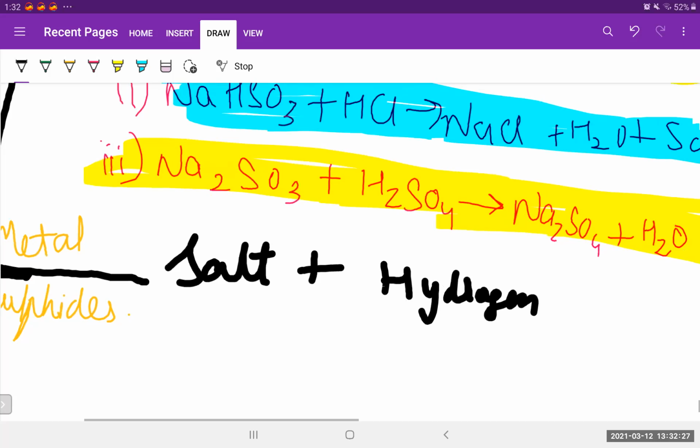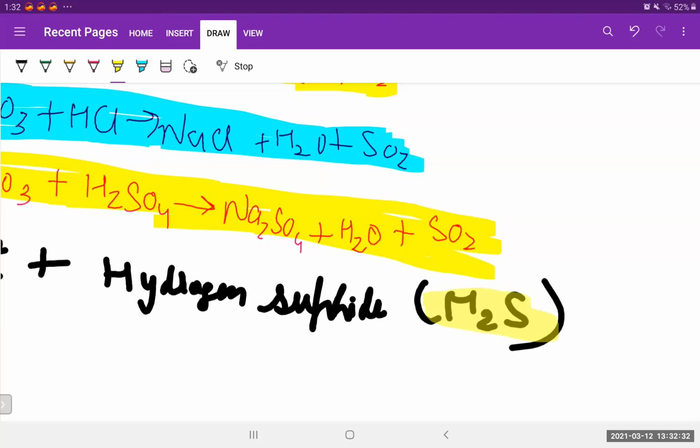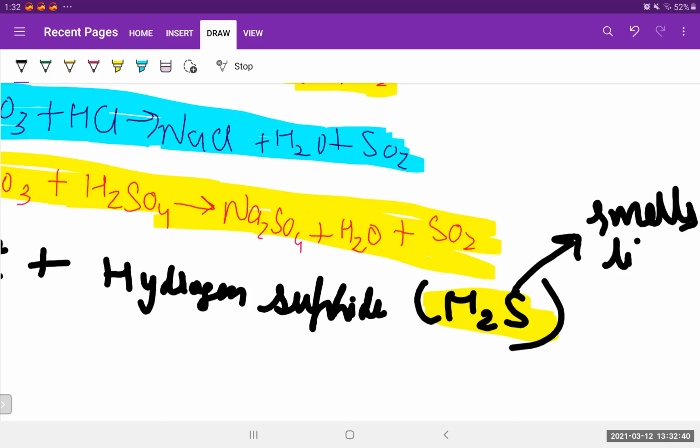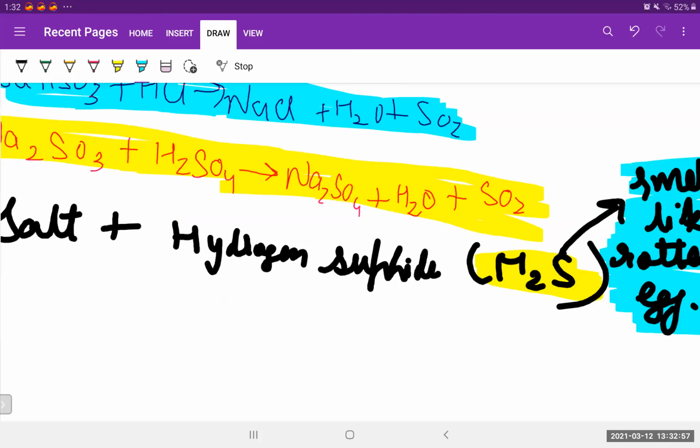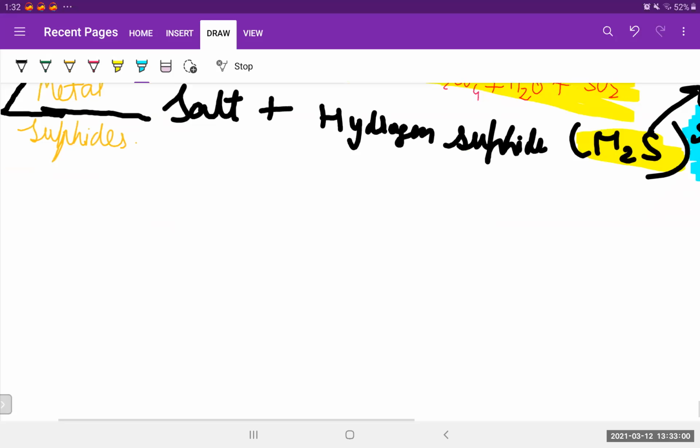And what is hydrogen sulfide? H2S. And I know that everybody has noticed that this thing has a smell. I know that everybody knows this. So it has a smell of, tell me, smells like, okay, you all don't know this. It smells like rotten egg. Very important. So it smells like rotten egg. Let's see an example of this. So we'll get salt and hydrogen sulfide.